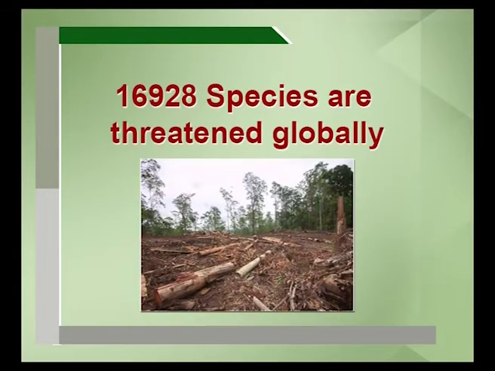At this stage, more than 16,000 species are threatened globally. It is a very important statistic. We can understand how important the threats to biodiversity are. We have talked about the rate and the current state of extinction and today's biodiversity. What are the special features of today's biodiversity? Because there is a difference. After every extinction, the characteristics of biodiversity were different. And today's biodiversity, if you look at it, is impoverished.